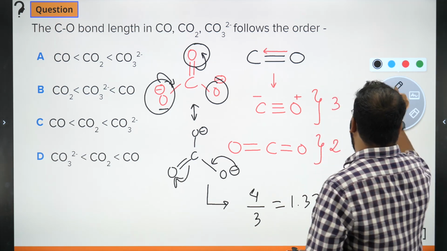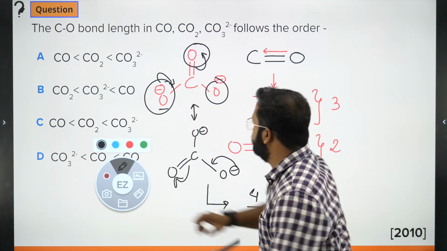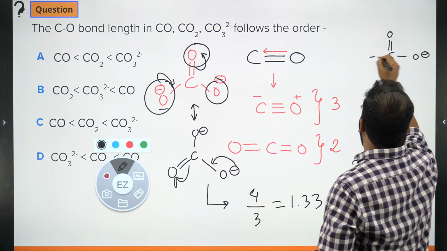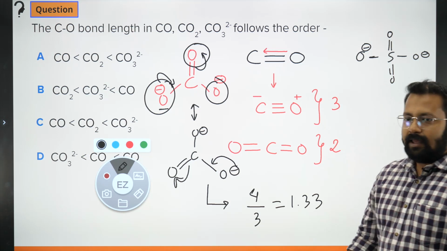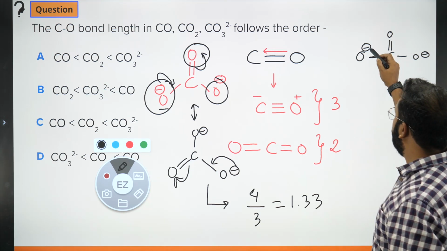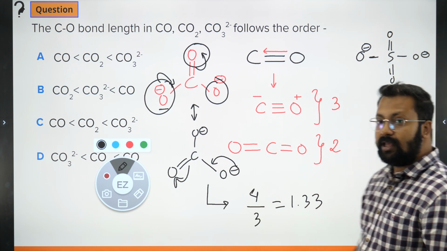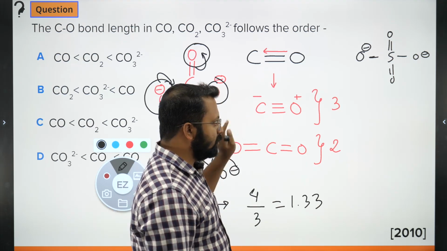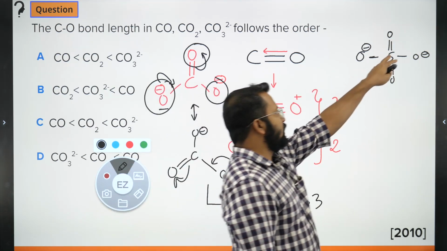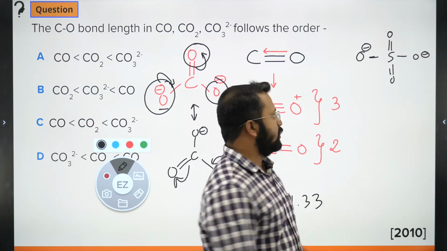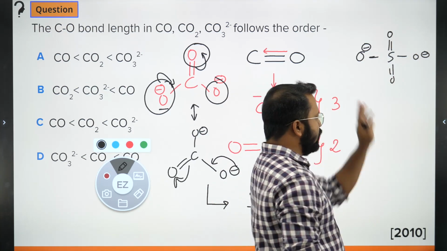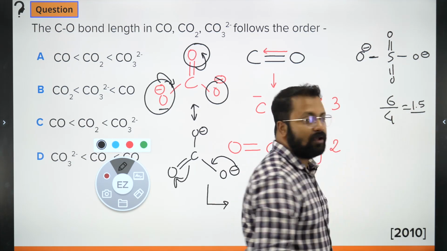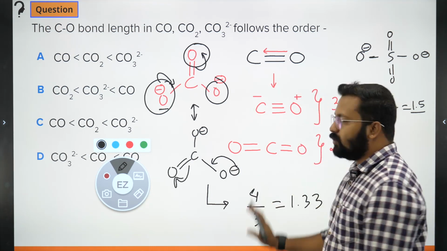Let's say we take an entity like sulfate, SO4 2 minus. You can see that the conjugation will take place, and this will involve the movement of this negative charge and these double bonds. You will get certain structures. If you evaluate along the same logic, you would see that these 6 bonds are changing their positions. A total of 6 bonds are changing their position between 4 atoms. So 6 upon 4, that turns out to be 1.5. So यहाँ पे bond order हो जाएगा 1.5. So remember, this is how you calculate it.